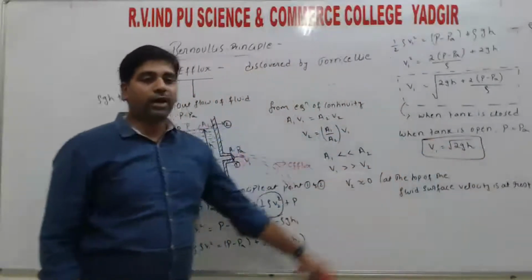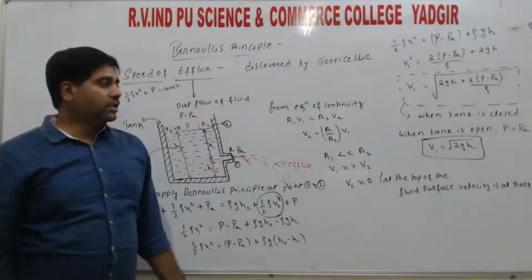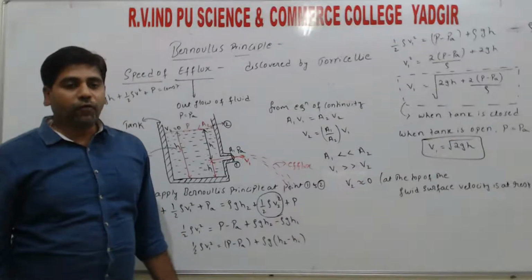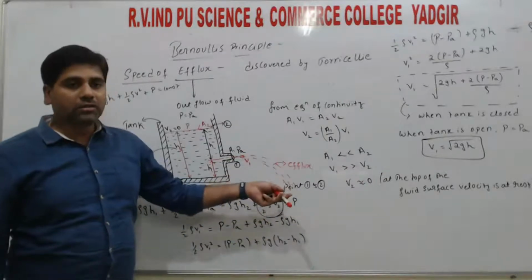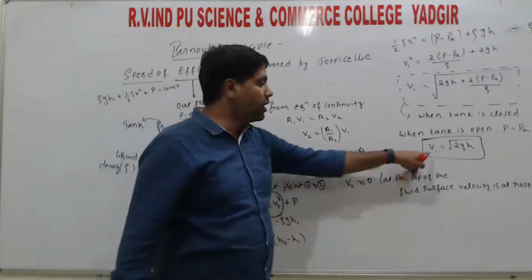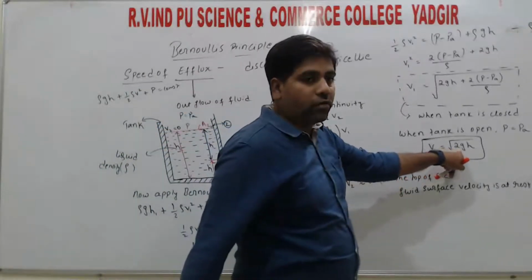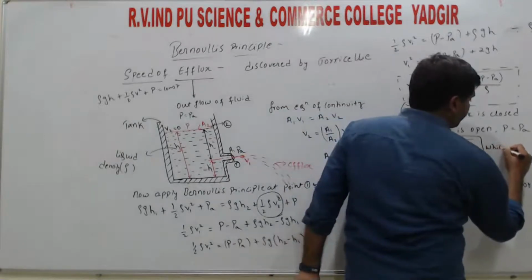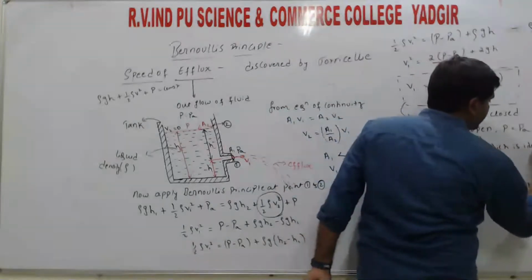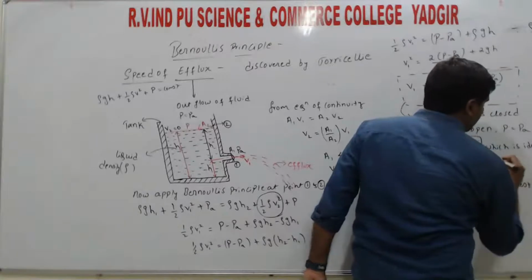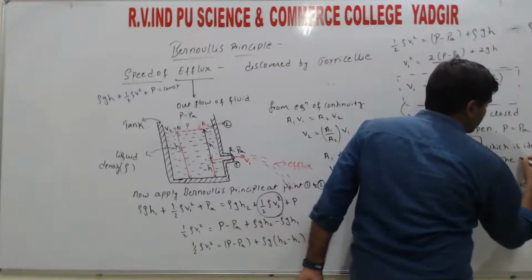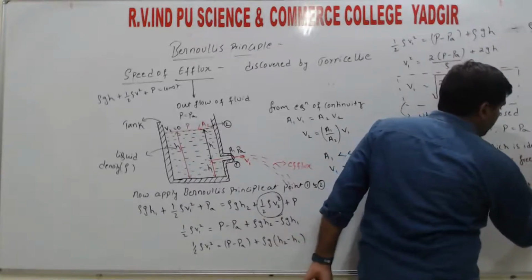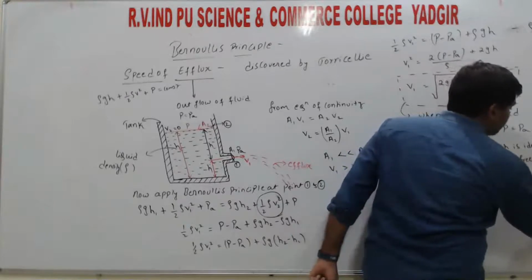So this is what we derived in our first relation, so that is free falling. If any object is in free fall, its velocity is always equal to the square root of 2gh, right? Which is identical to the free fall of an object.